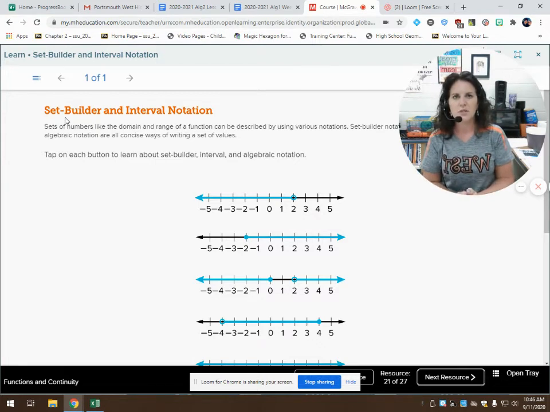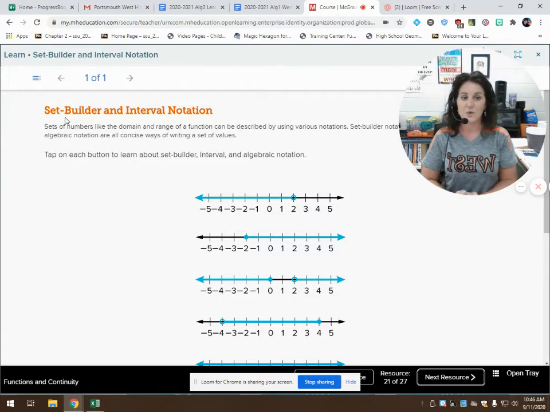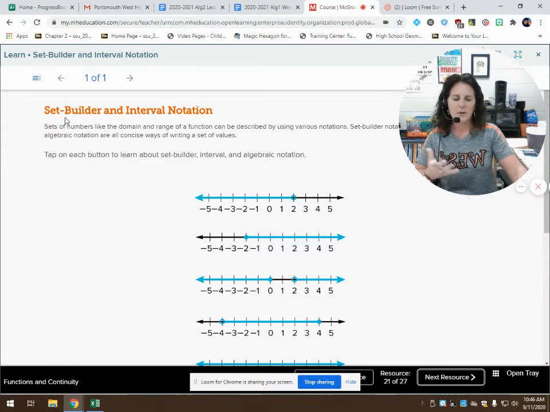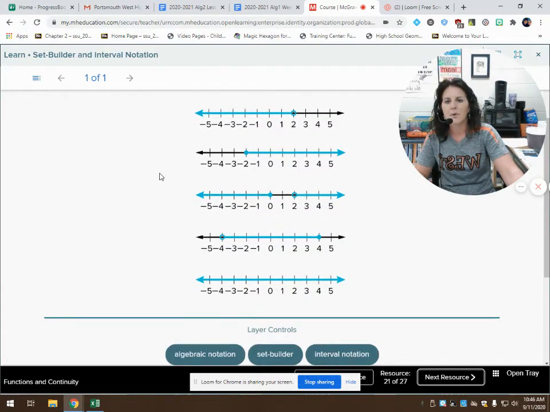You may remember me talking about interval notation, and then I call set builder the fancy pants notation. I feel like I have to talk in my fancy voice when I use set builder notation because it is x such that x is from here to here. I just think it sounds more sophisticated, so I always use my fancy pants voice when I'm talking about set builder. You may remember that from Algebra 1 if you had me.